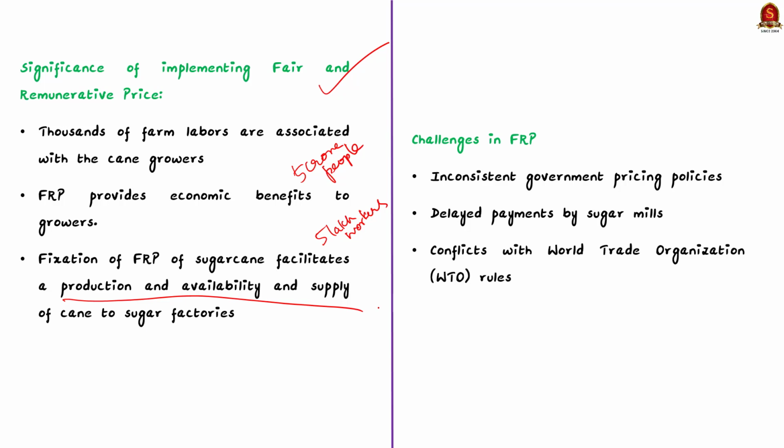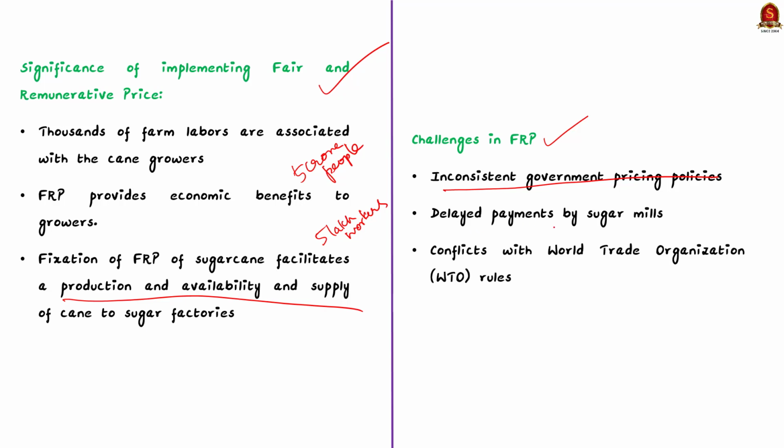Even though it has some advantages, it has some challenges therein. The challenges in fair and remunerative price for sugarcane in India include inconsistent government pricing policies, delayed payment by sugar mills, and inadequate enforcement mechanisms.